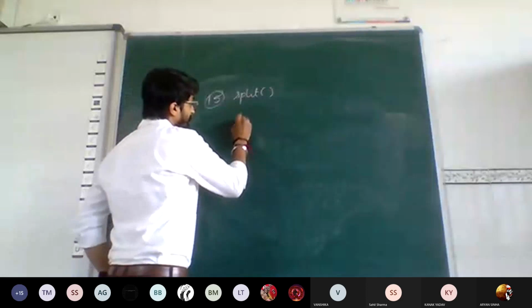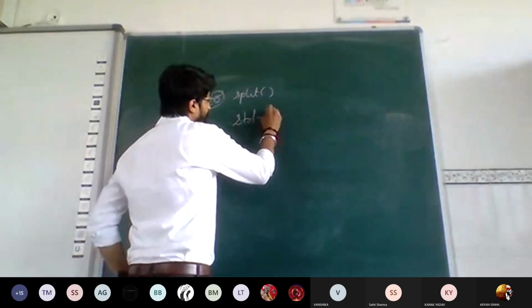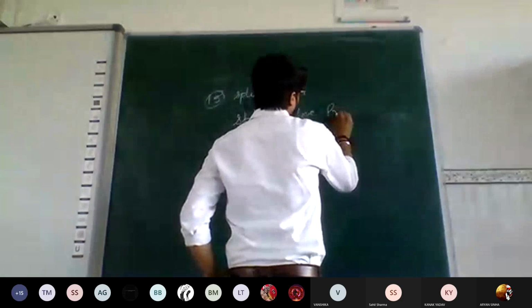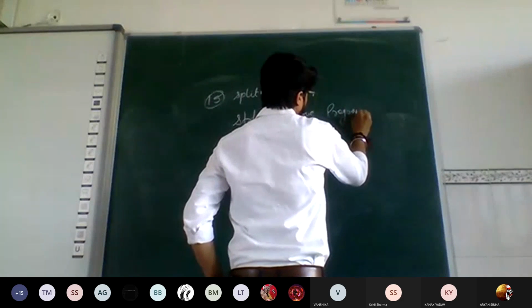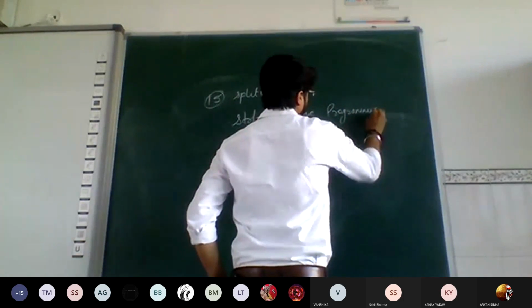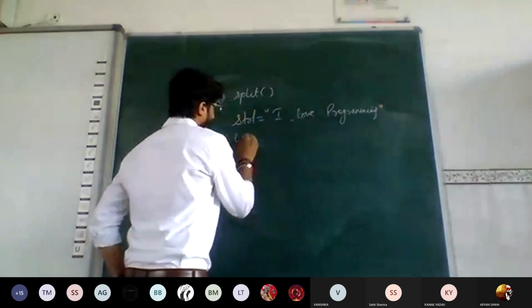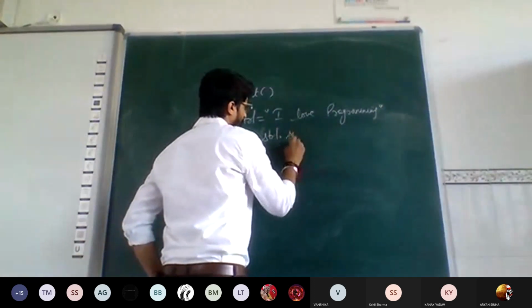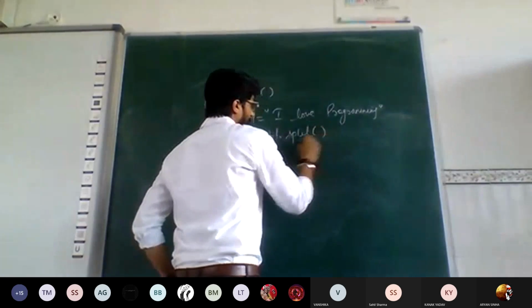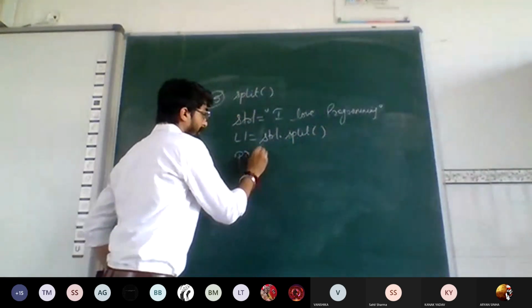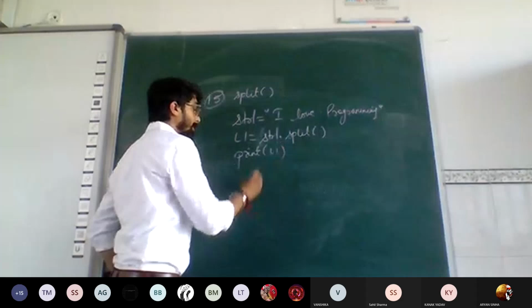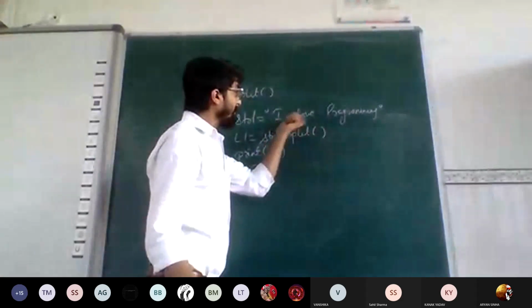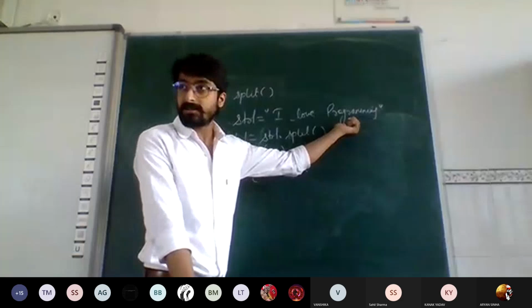So how is it? Suppose I am having a string as "I love programming". L1 equals str1.split(). Now if I print this L1, the split function will split this string in the form of a list.